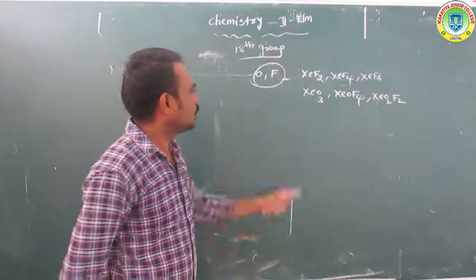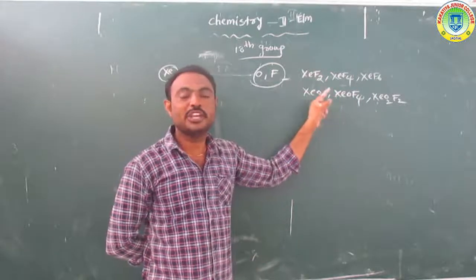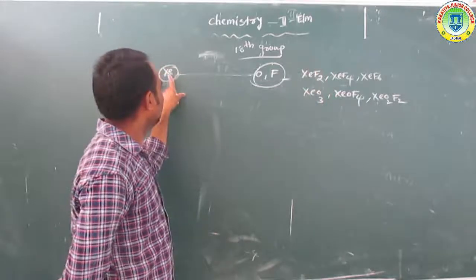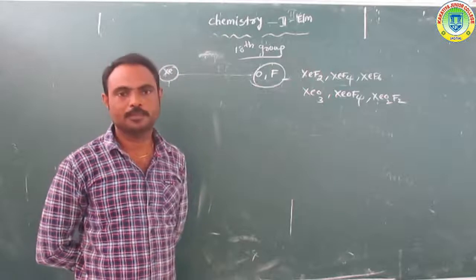So these are all compounds formed by the reaction of xenon with oxygen and fluorine atoms.